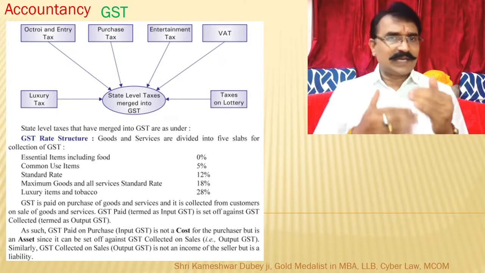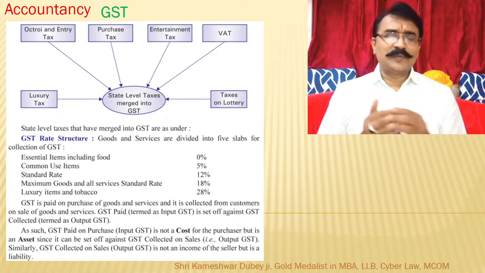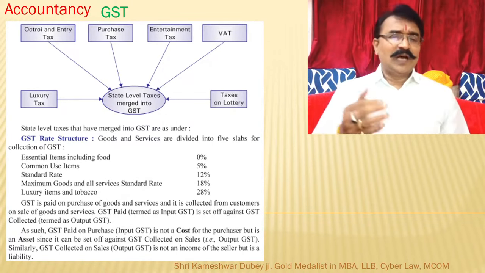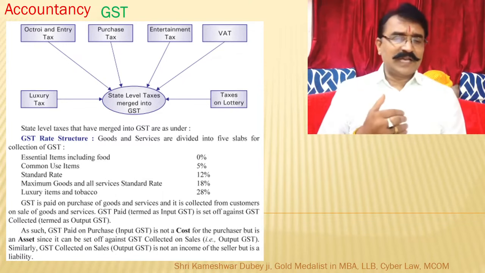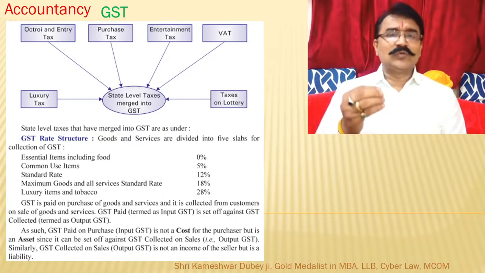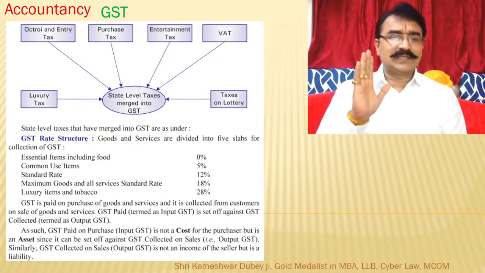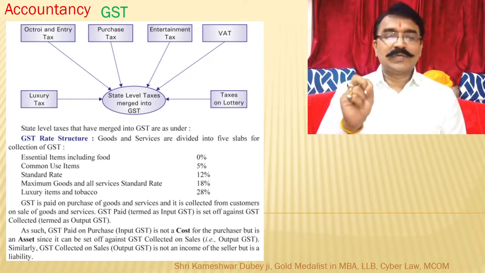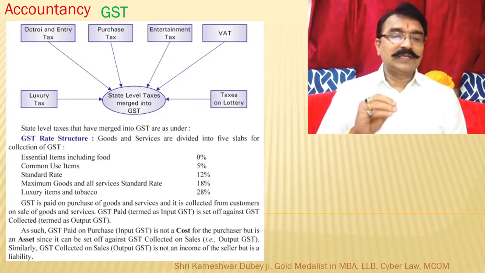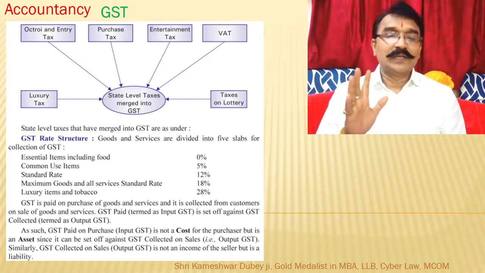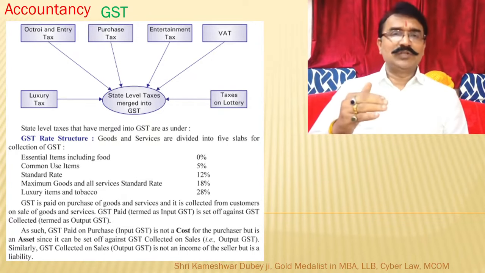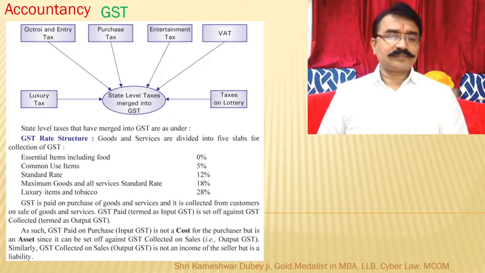So GST rates are there. The GST Council decides the taxes. However, some slabs are there. For essential items including food, 0% tax. For common use items, 5%. Standard rate, 12%. Maximum goods, 18%. And luxury items, 28%. So the maximum is 28% and the minimum is 0% for food items.